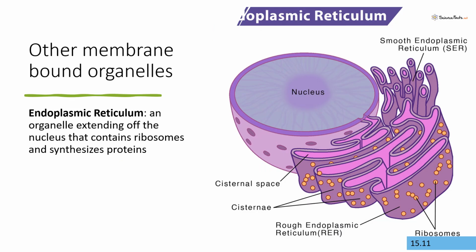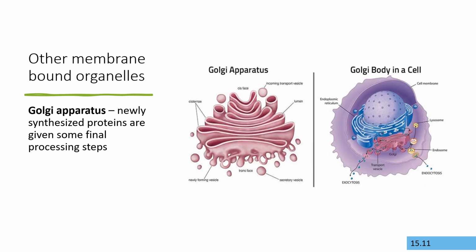There are several other membrane-bound organelles in the eukaryotic cell that most likely were formed through invagination. The endoplasmic reticulum is an organelle extending off the nucleus that is important for the synthesis of new proteins. It contains the ribosomes, which are structures that build proteins using the DNA as a template. Remember that that is basically what DNA is, a recipe for making proteins. After new proteins are made, they go through some final processing steps in another organelle called the Golgi apparatus.